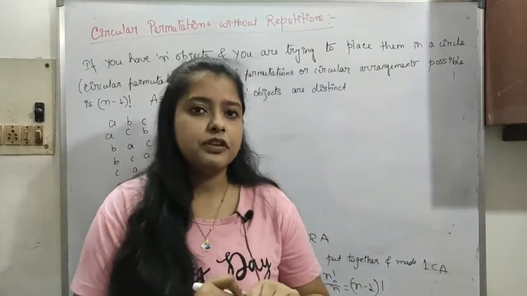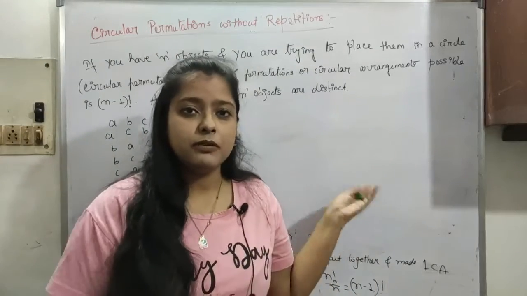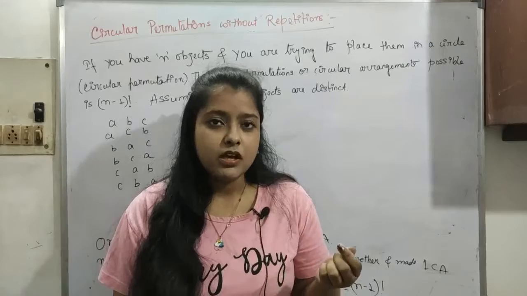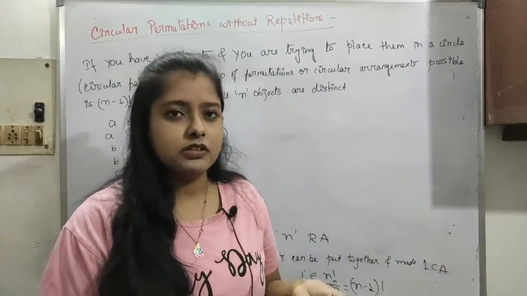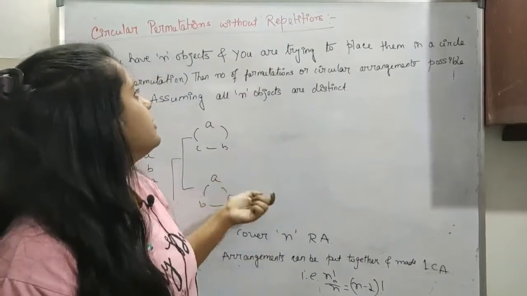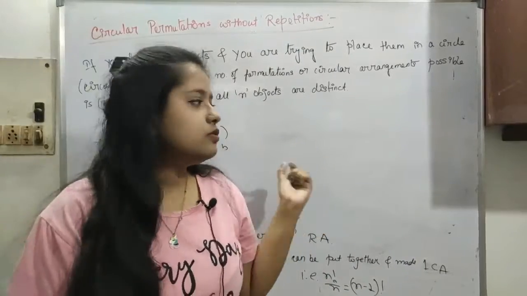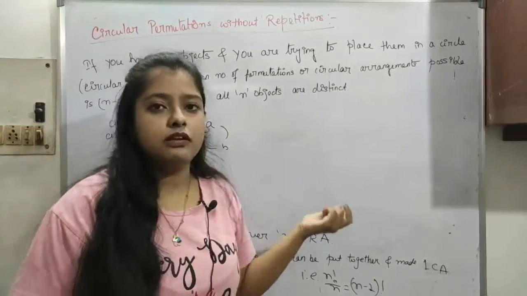I have not been uploading permutation combination videos for a long time, so I'll continue with that. If this is helpful to you, please watch this. We were doing row arrangements, now we will be seeing circular arrangements, okay. Row was in a single row, so now we will be seeing circular permutation.